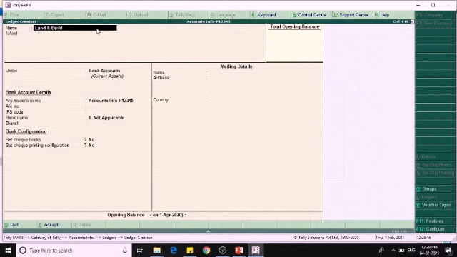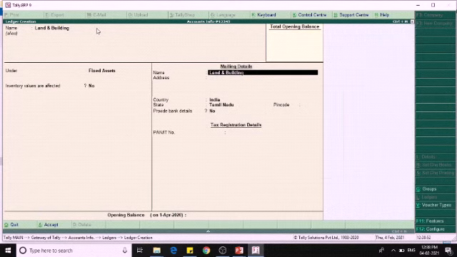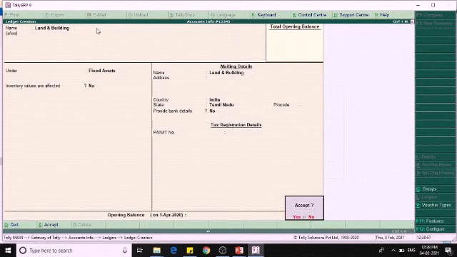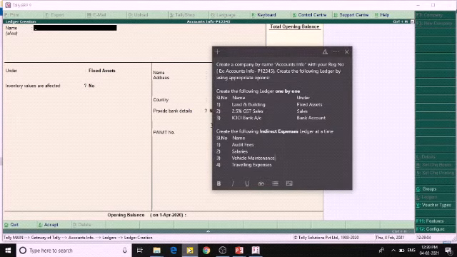Land and building under the fixed asset. If it has an opening balance, we have to enter the opening balance. Here we are just creating a ledger only, so no need to enter any opening balance.